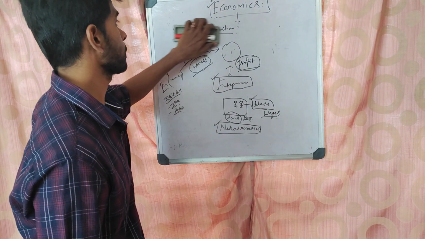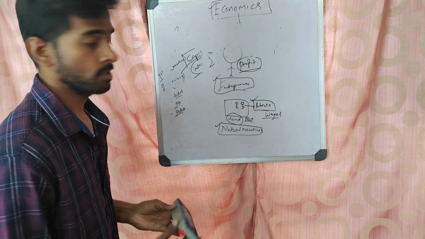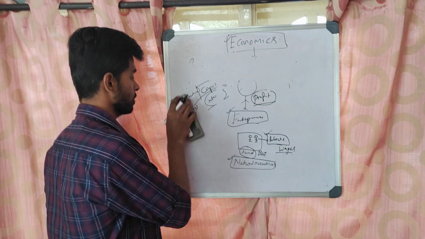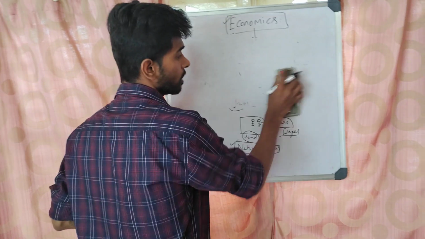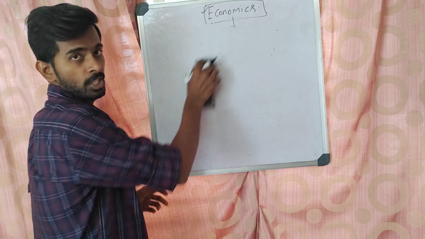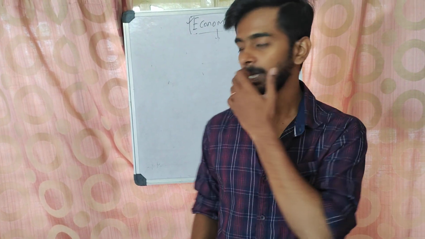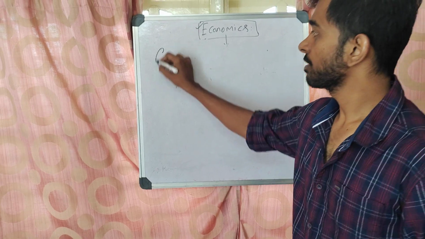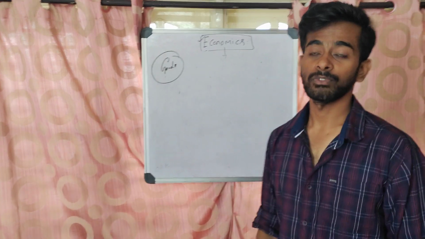After understanding the factors of production, what do we produce, sir? Goods and services. We all know that. Goods, you know. Services, you know. IT sector, for example. But when it comes to goods, there are different types of goods. You have to understand different types of goods to understand the further topics. What are the different types of goods?